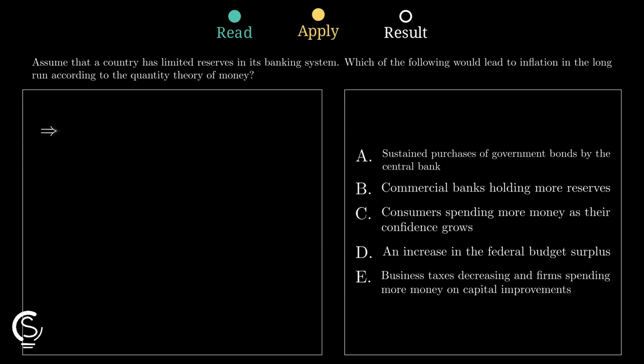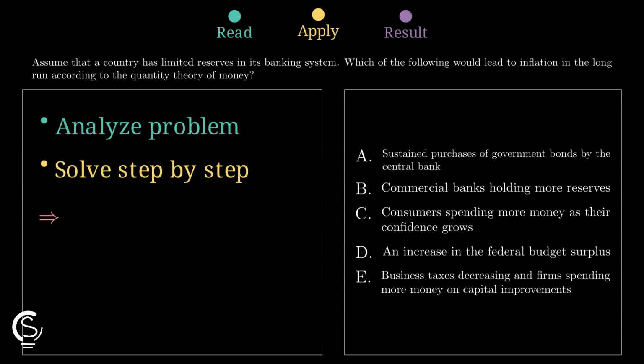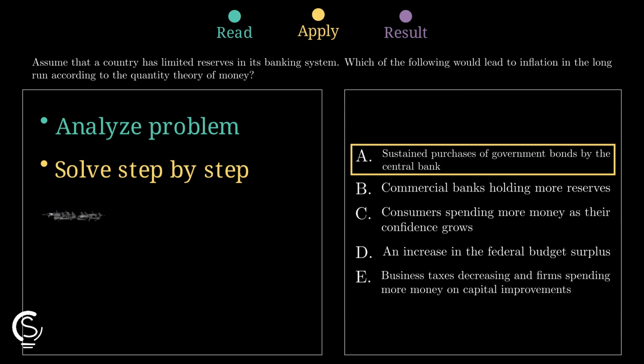Now test the choices. If the central bank keeps buying government bonds, it injects money into the banking system repeatedly, which raises the money supply over time and fits quantity theory. The other choices do not create sustained money growth here, so they may affect spending or reserves temporarily, but they do not drive long-run inflation.